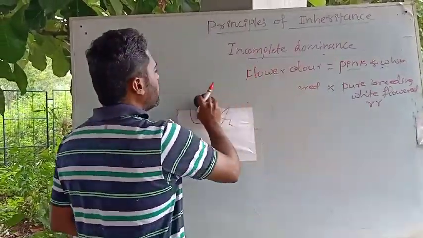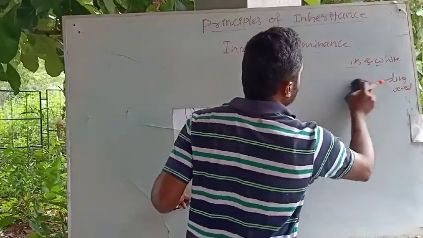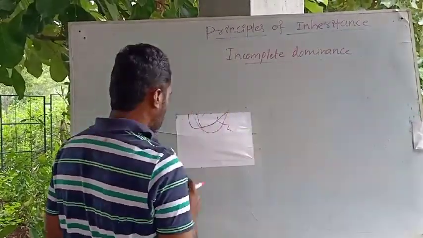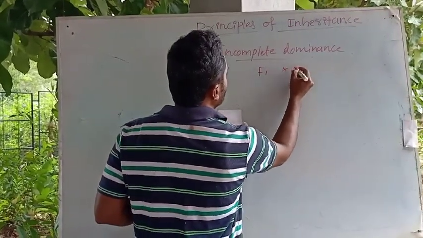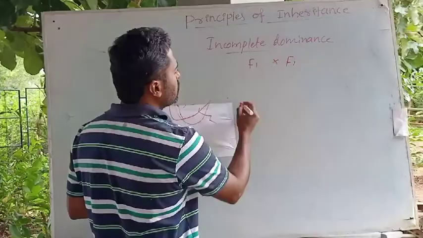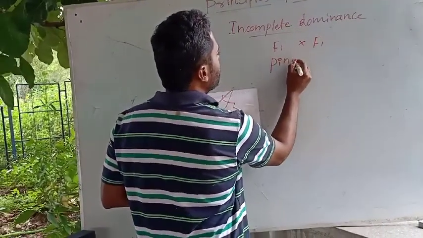Okay. So again, when these F1 hybrids are allowed for self-pollination, or when they are selfing, the plants will be obtained in the F2 generation as per the following cross. The two F1 hybrids are selfing together. You know what an F1 hybrid is? They are the pink colored, pink flowering plants.